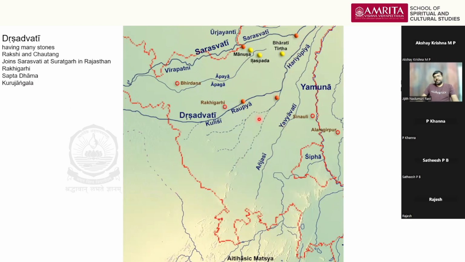And what is the southern boundary of Kurujangala? It is not well defined. The northern boundary of Kurujangala is the Drishatvati river. So what is the southern boundary of Kurujangala? We don't know. So typically, because there are mountains here, these small things you are seeing,